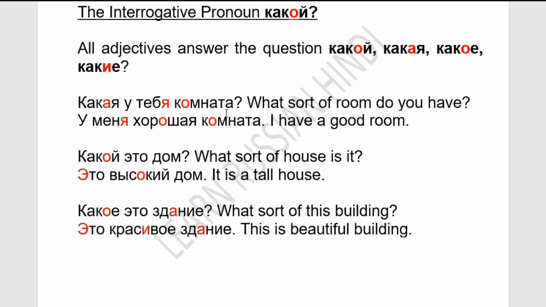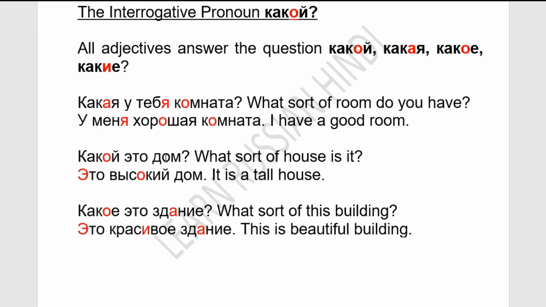Какая у тебя комната? What sort of room do you have? У меня хорошая комната. I have a good room. Комната is feminine, so the adjective takes -ая, and the question is also -ая.